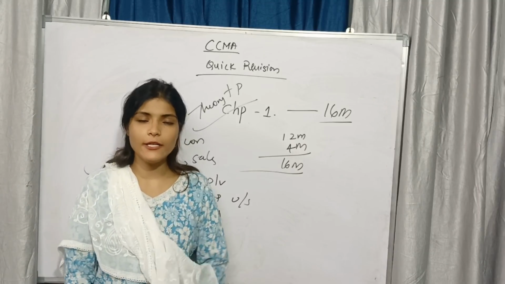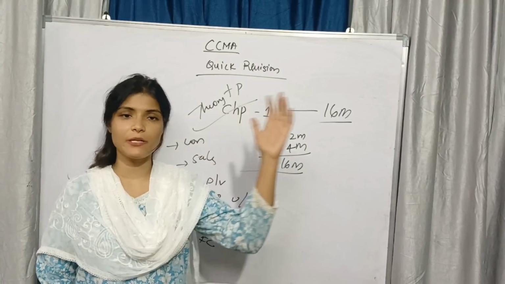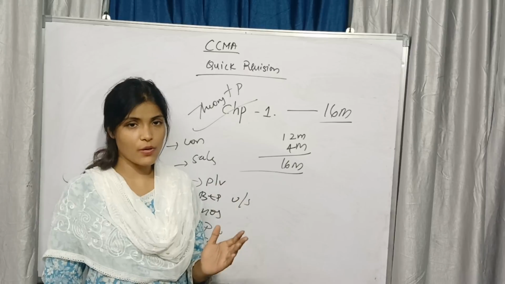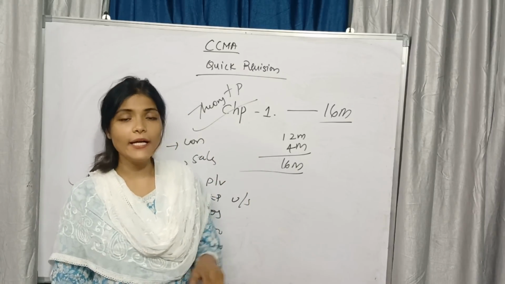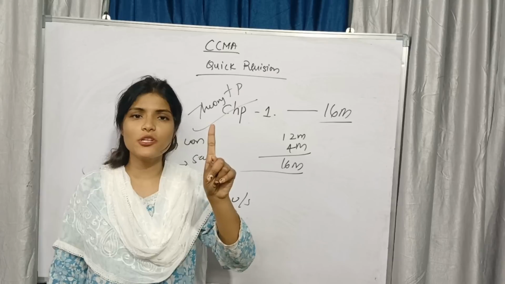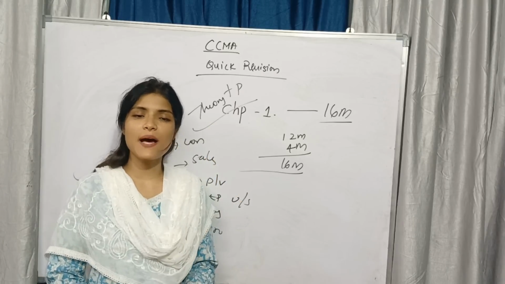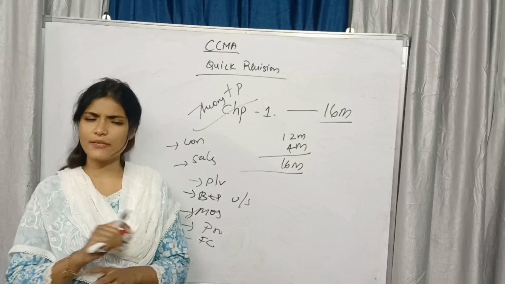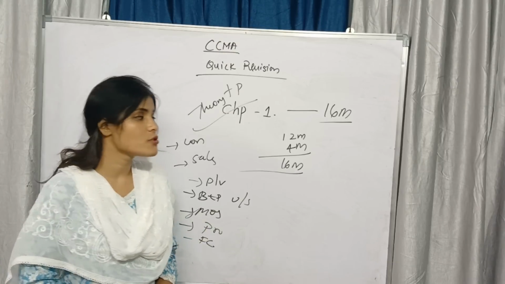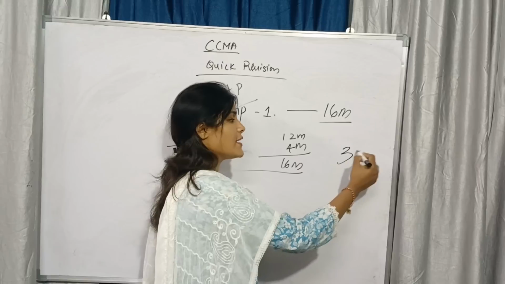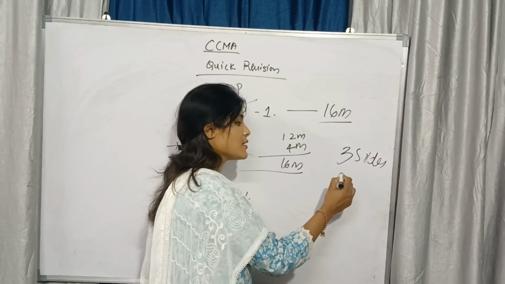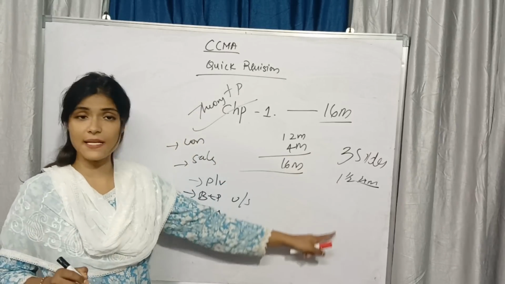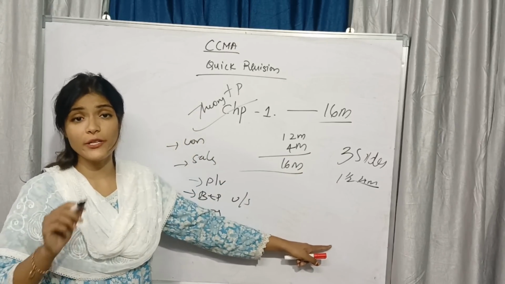Chapter 2 we are not learning. In unit number 1 you have two options, chapter 1 and chapter 2. Chapter 2 we are keeping for choice. So in chapter 1 you are preparing problematic and theory also. Theory is only one question. What is that question? What is managerial accounting or management accounting, what are its scope, nature, objective, whatever it might be, you need to write the same answers. For theory, how many sides will you write? 3 sides for a 12 marks answer, 1.5 sides for a 4 marks answer. It is compulsory, you need to write it.